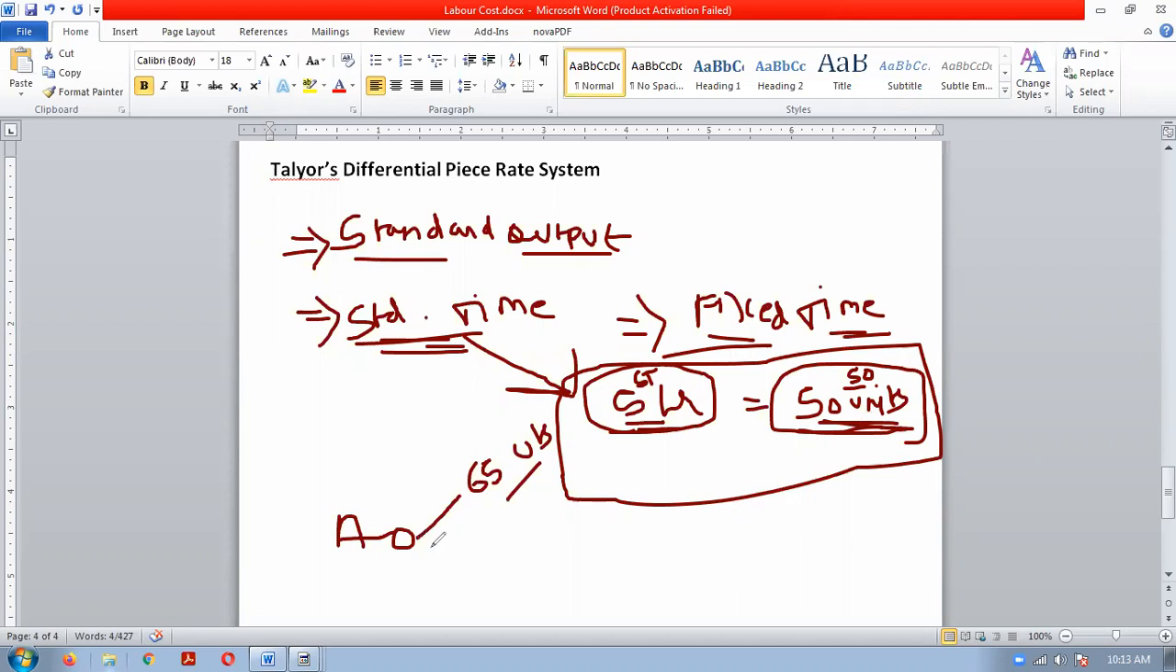The other case may be that some worker produces less than 50 units. Some may produce 45 units only. So both situations can arise, and based on this difference, we will understand Taylor's differential piece rate system. For today, we are stopping here. The actual formula of the Taylor system we will understand in the next class. I am assuming whatever we have discussed today is clear to everybody. Thank you.